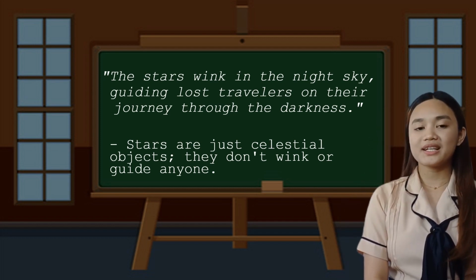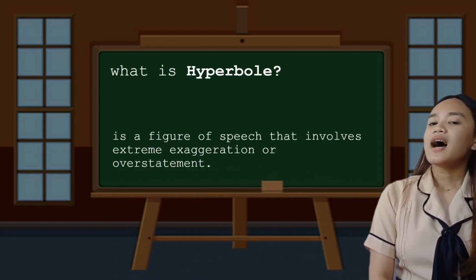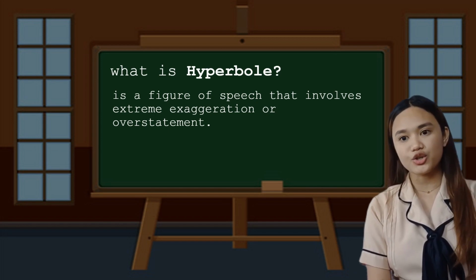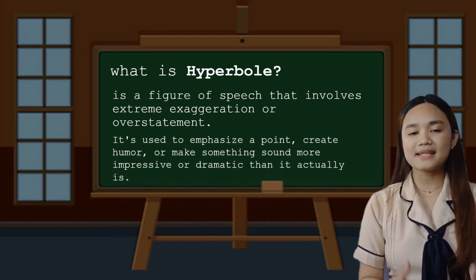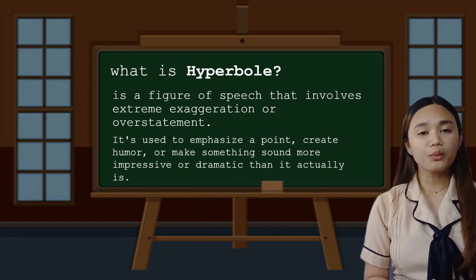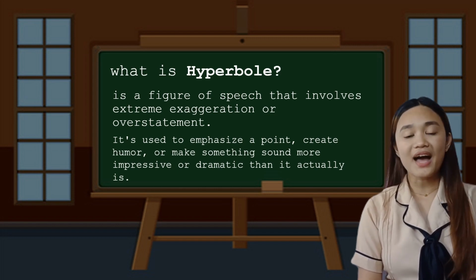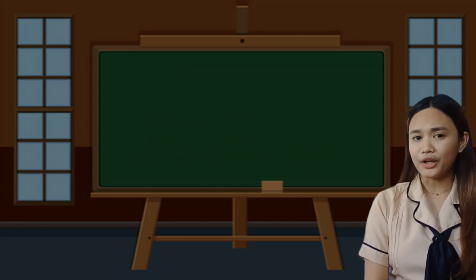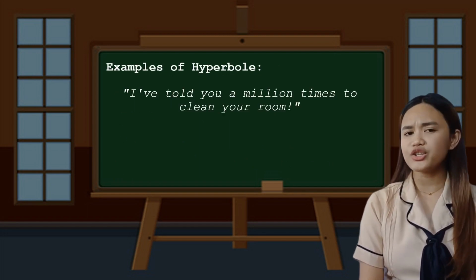Let's move on to the next type, hyperbole. What is hyperbole? Hyperbole is a figure of speech that involves extreme exaggeration or overstatement. It is used to emphasize a point, create humor, or make something sound more impressive or dramatic than it actually is. For example, I've told you 1,000,000 times to clean your room.